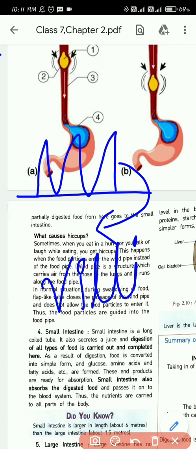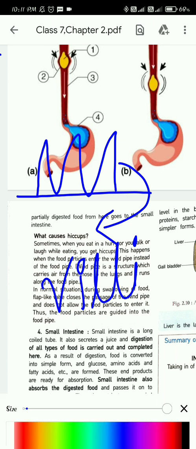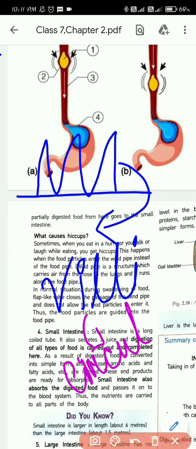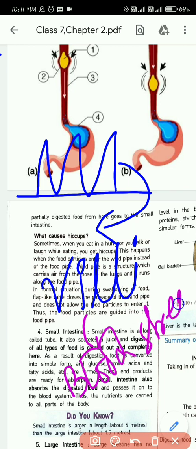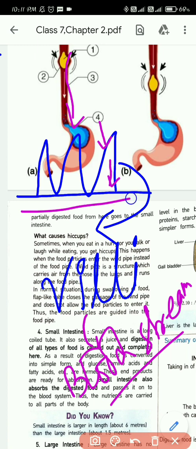These villi, the finger-like projections, have a connection to our circulatory system, to the bloodstream. So when the food moves in the small intestine, the villi keep on absorbing the food, and send the food into our bloodstream.